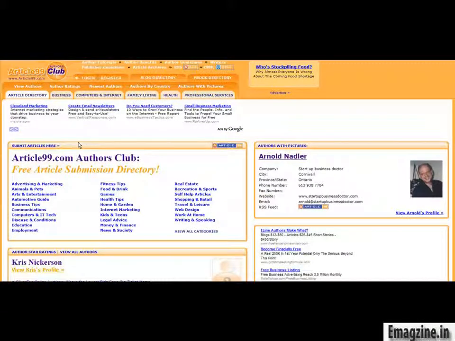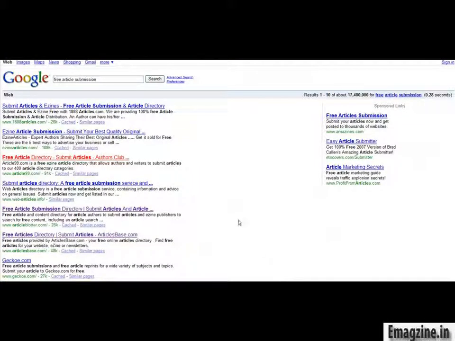So you see here's another one that you could be using. There's just so many different article directories out there that you can be using. So once you go through those article directories, you'll want to find more to submit to just to keep the process rolling, keep backlinks going to your website, keep content getting out there for you just to get more exposure for what you are offering.